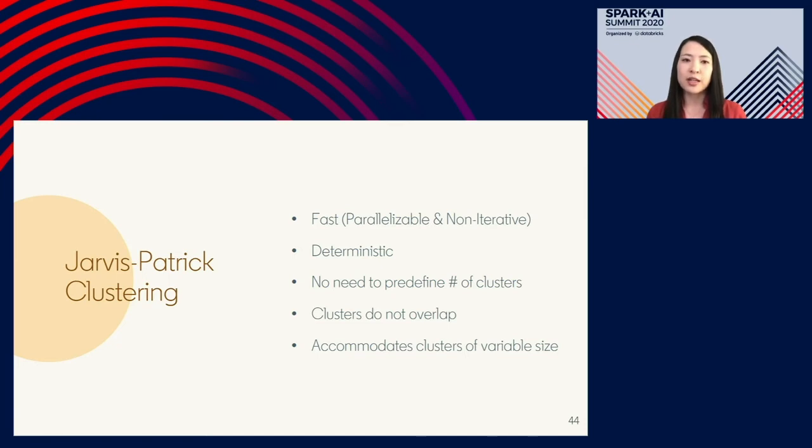And then finally, Jarvis-Patrick accommodates clusters of variable sizes. This is again something very important in anti-abuse because you have bad actors that will come very heavy-handed and spin up lots of fake accounts to run a fake engagement campaign. So that's a huge cluster. But there are also other bad actors who are trying to stay under the radar and thus will just spin up a few fake accounts, go slow and steady. And so those will be small clusters. And we don't want an algorithm biased to one or the other. We want to be able to detect both. So Jarvis-Patrick did live up to these expectations.